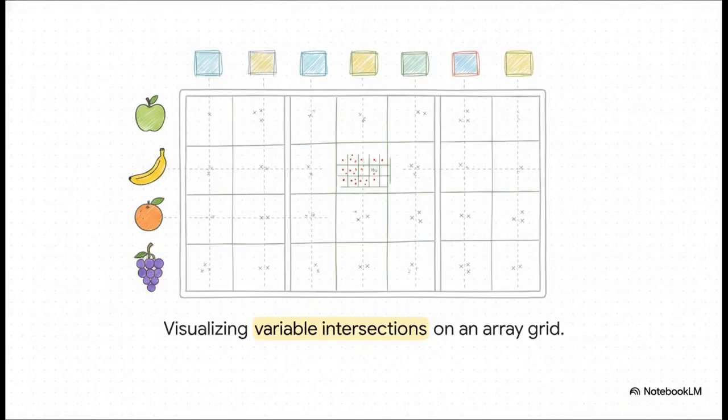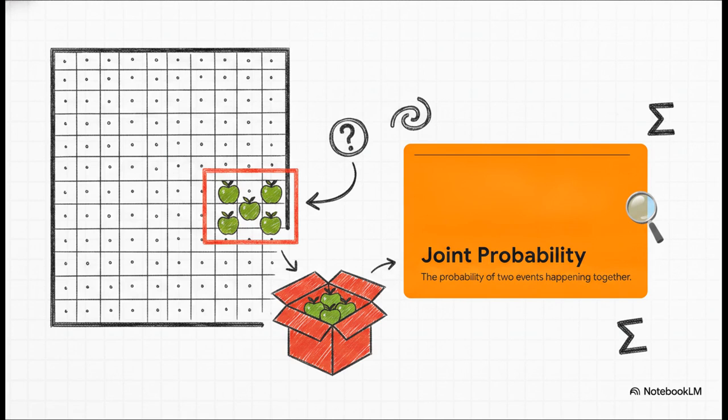Moving on to Section 3, the sum rule. Now that we've got our metaphor down, let's tackle the first of our 2 fundamental rules. To really grasp probability, it totally helps to visualize a grid. Just picture a grid where the columns represent the possible states of one variable, like our boxes, and the rows represent the states of the other variable, our fruit. If we run a ton of trials, we can track the instances where a specific box and a specific fruit intersect. The number of points falling into a specific cell where a certain row and column meet is denoted here as Nij.